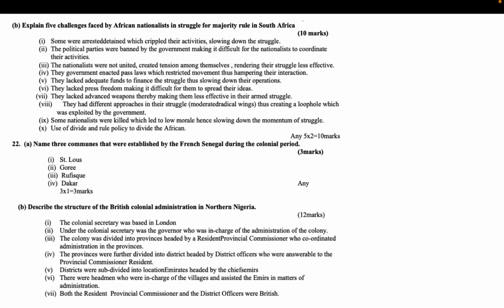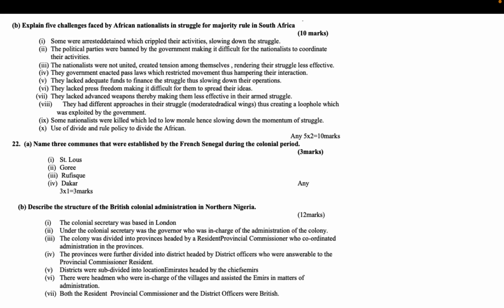B. Explain 5 challenges faced by African nationalists in the struggle for majority rule in South Africa. 10 marks. Some were arrested and detained, which crippled their activities, slowing down the struggle. The political parties were banned by the government, making it difficult for the nationalists to coordinate their activities. The nationalists were not united and created tension among themselves, rendering their struggle less effective. The government enacted pass laws which restricted movement, thus hampering their interaction.